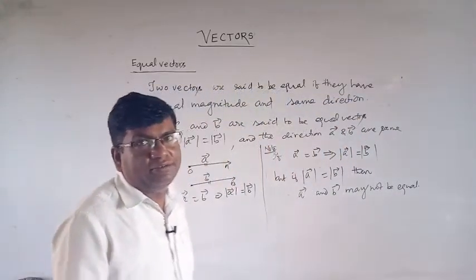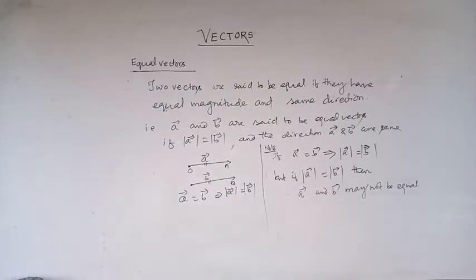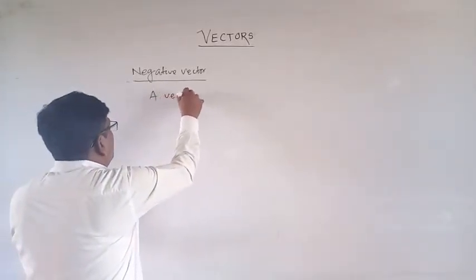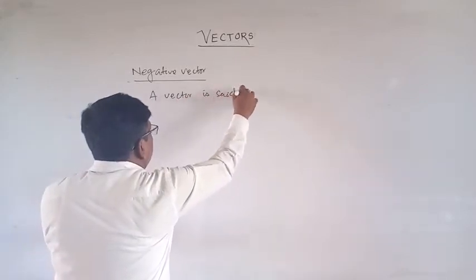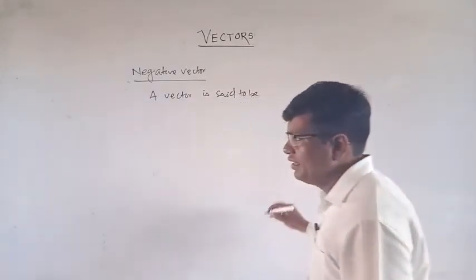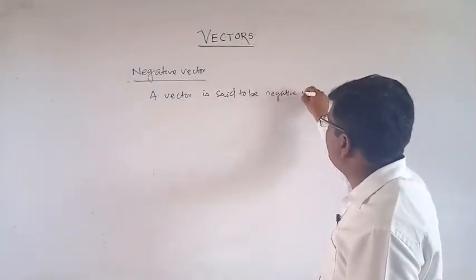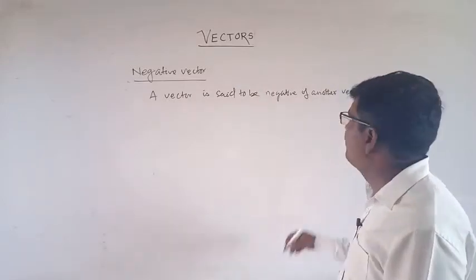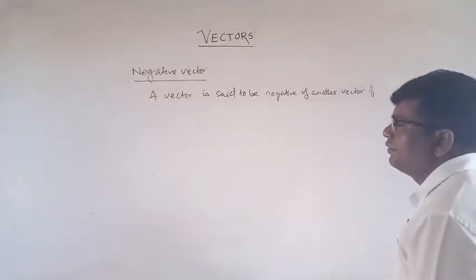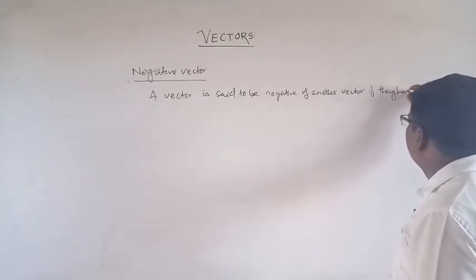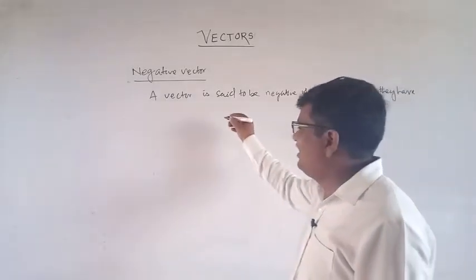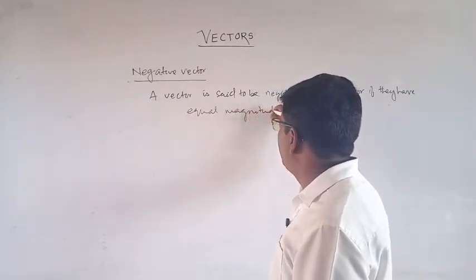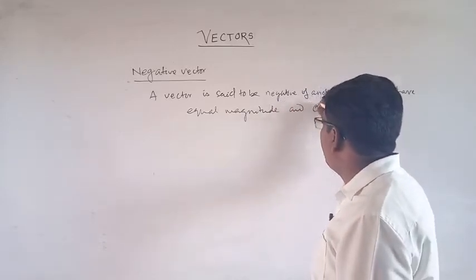Then what is a negative vector? A vector is said to be the negative of another vector if they have equal magnitude and opposite direction.